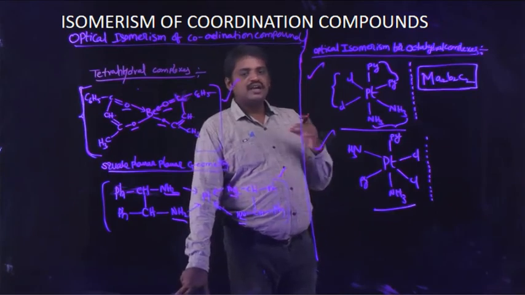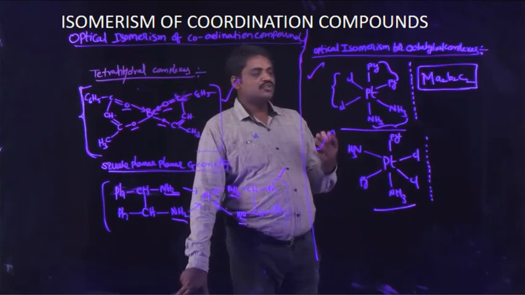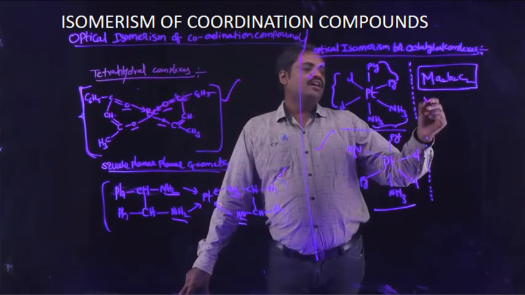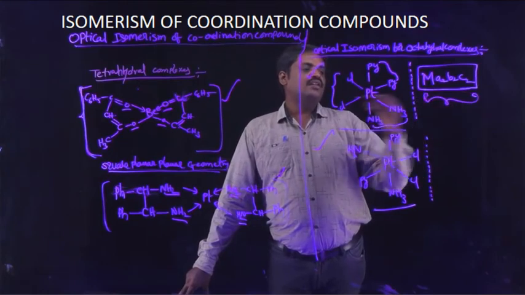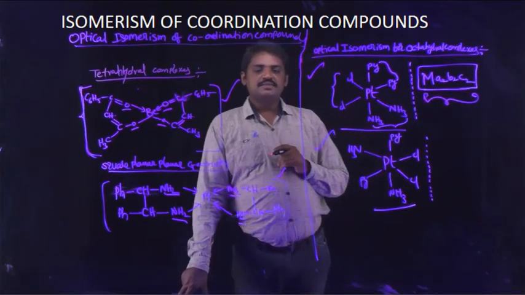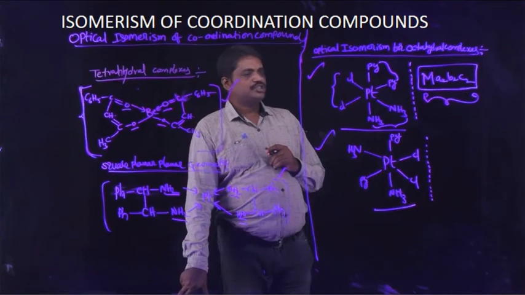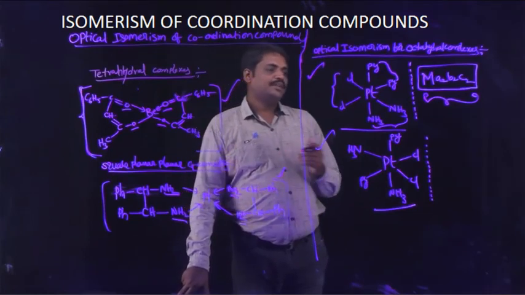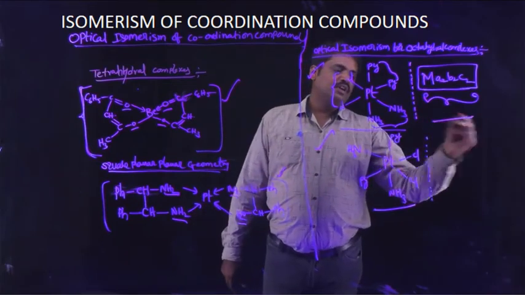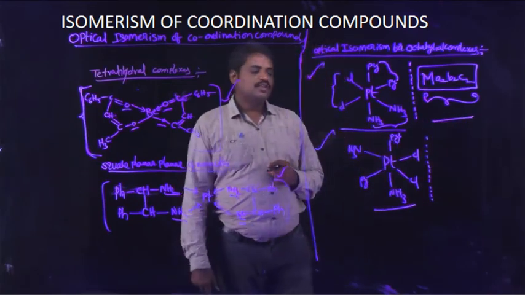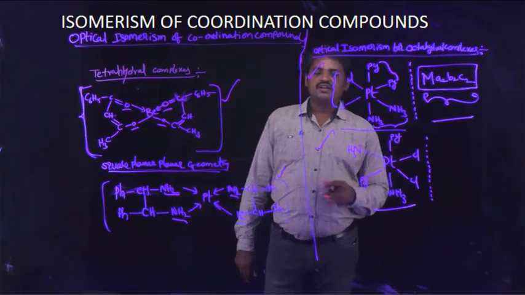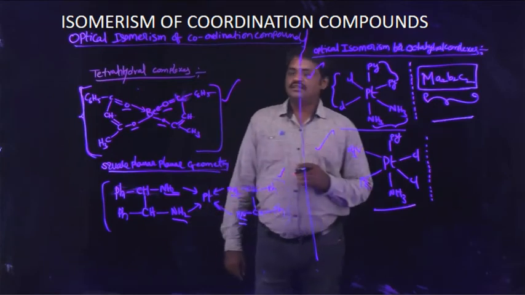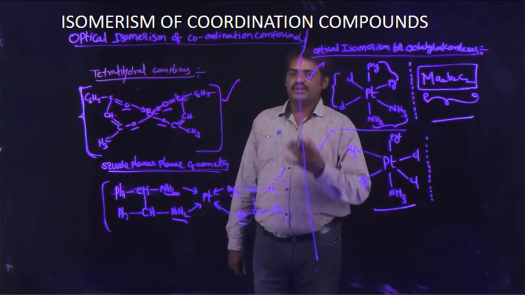Octahedral complexes show optical isomerism. Most probably, octahedral complexes with the general formula Ma2B2C2 easily exhibit optical isomerism, and otherwise most probably do not. Okay, now once again recall these points.